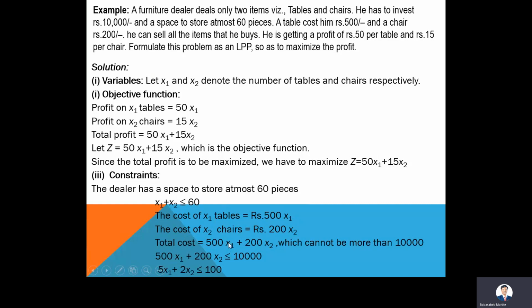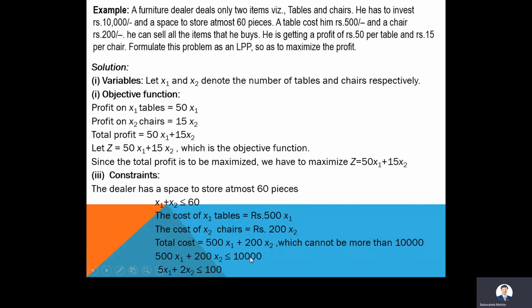If I purchase a single table, that will cost rupees 500. If I purchase a single chair, that will cost rupees 200. And we know that the total cost cannot be more than 10,000. This is the constraint they have given. The total cost should not be more than 10,000 rupees.